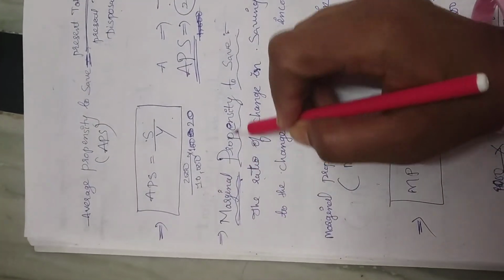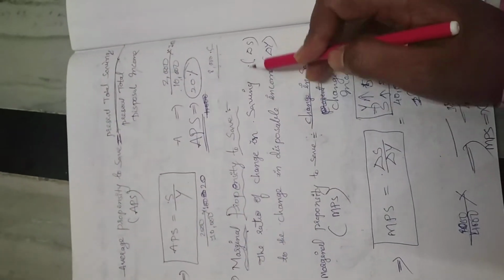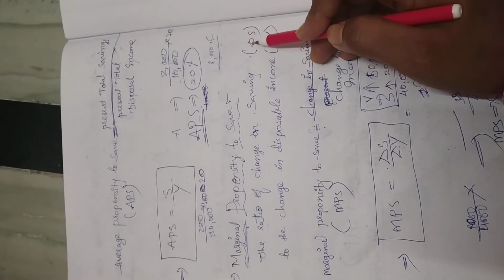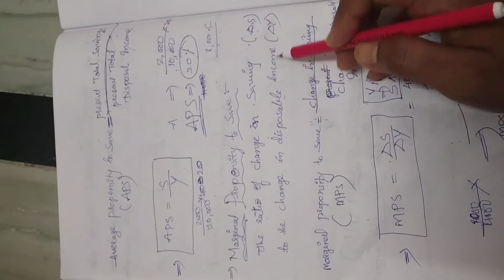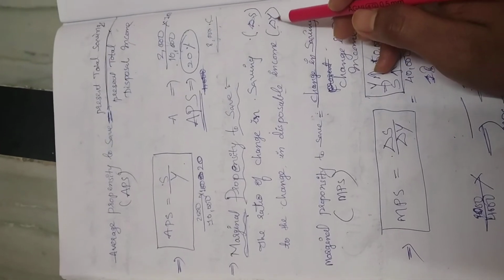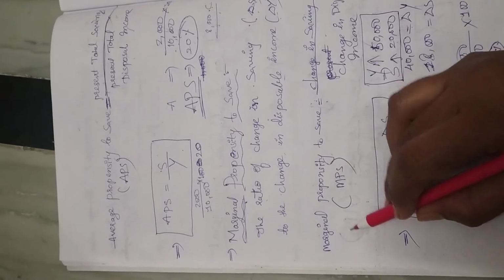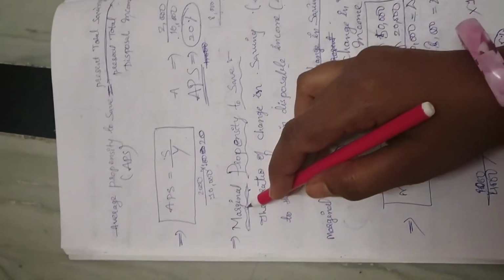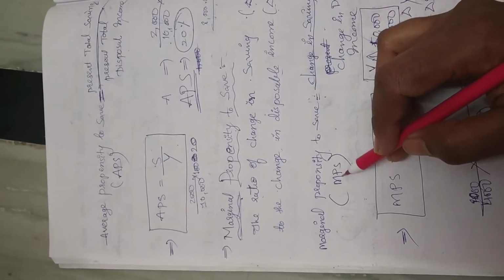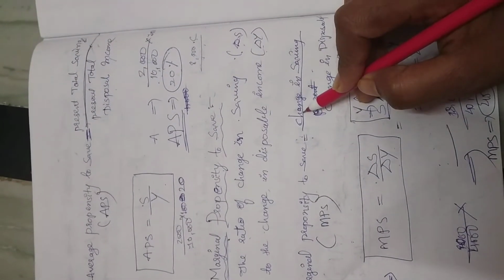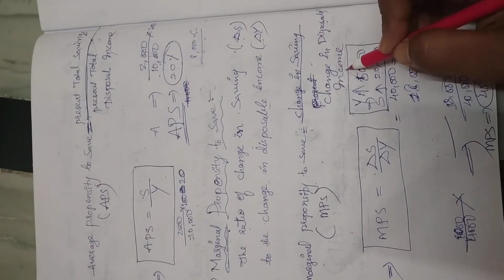Like that, marginal propensity to save is the ratio of change in savings, delta S, to the change in disposable income, delta Y. The formula for marginal propensity to save, MPS, is equal to change in savings by change in disposable income.